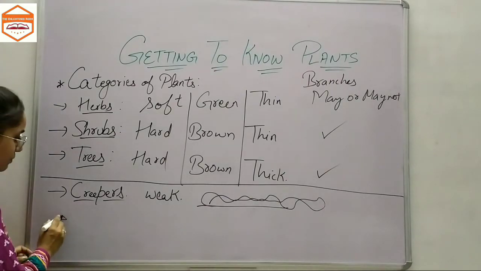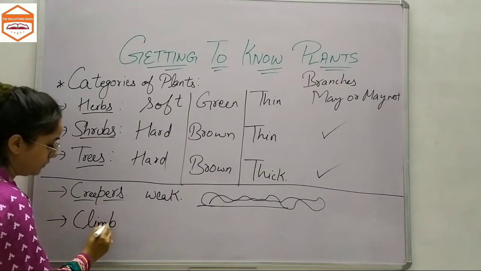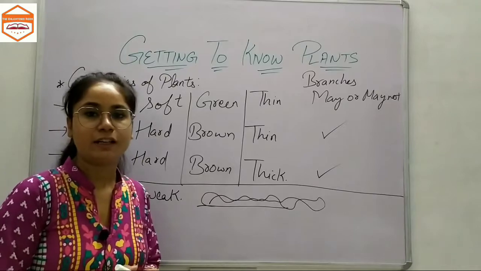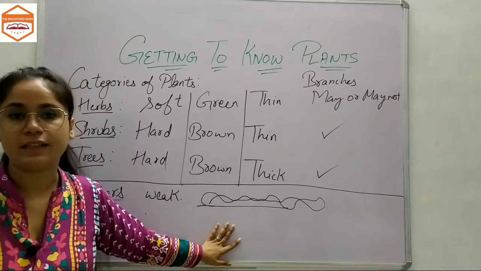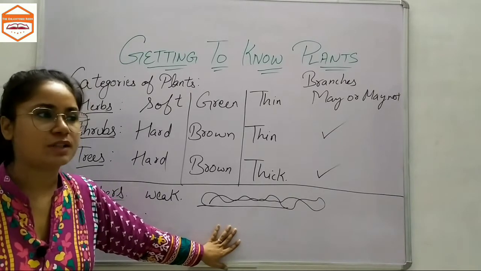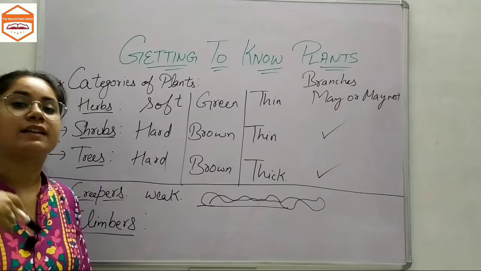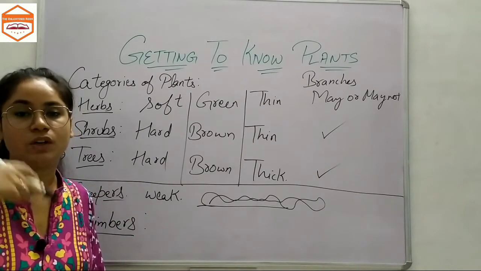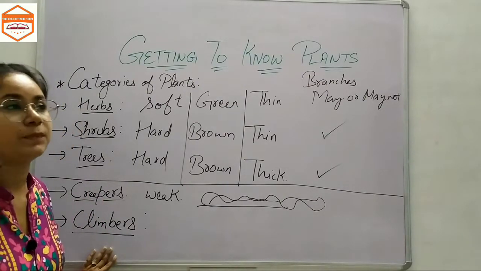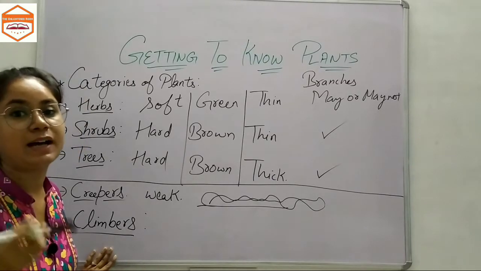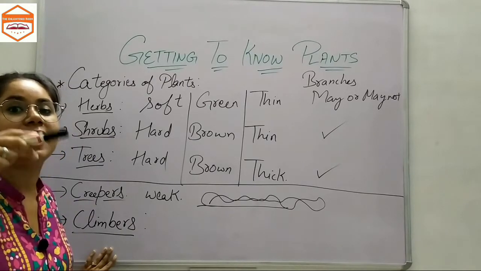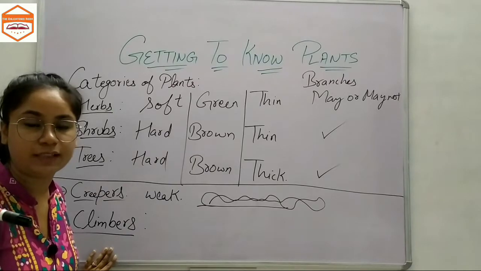Now the fifth category of plant is climbers. Now climbers are what? They are also like creepers. Their stem is also weak, but they do not creep on the ground like the creepers. They would take the help of a wall or some plant or any source through which they would grow as if they are climbing on that wall or plant. They would take the support of some wall or some tree, some plant which can stand on its own, and grow as if climbing on that support.